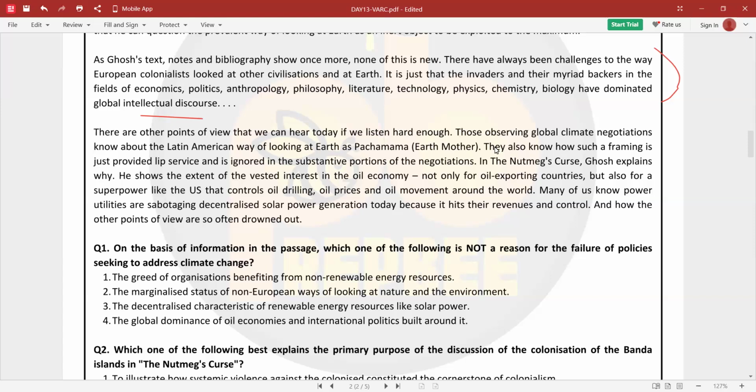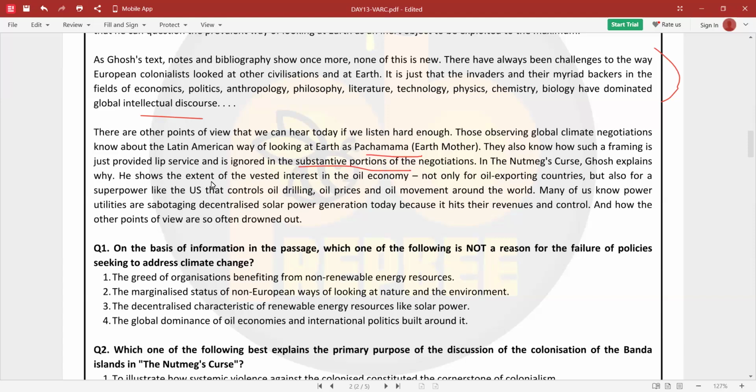Those observing global climate negotiations know about the Latin American way of looking at Earth as Pachamama, Earth Mother. They also know how such a framing is just provided lip service and is ignored in the substantive portions of the negotiation. The nutmeg curse, Bush explains why.